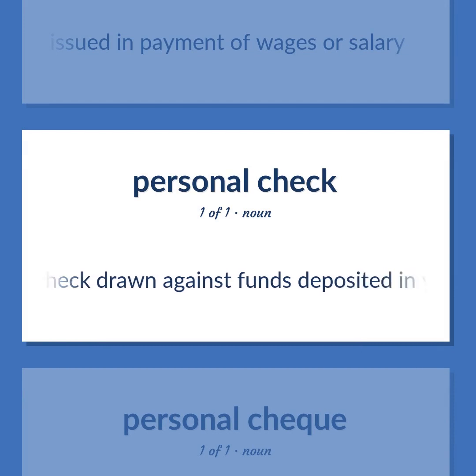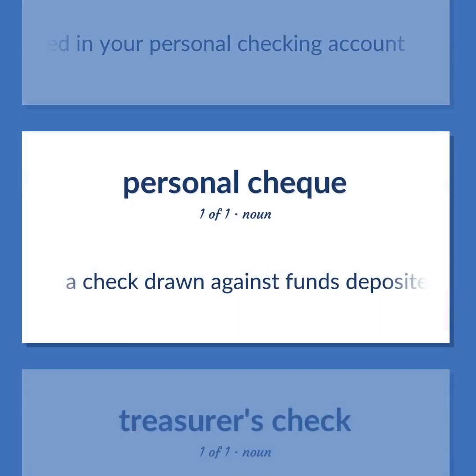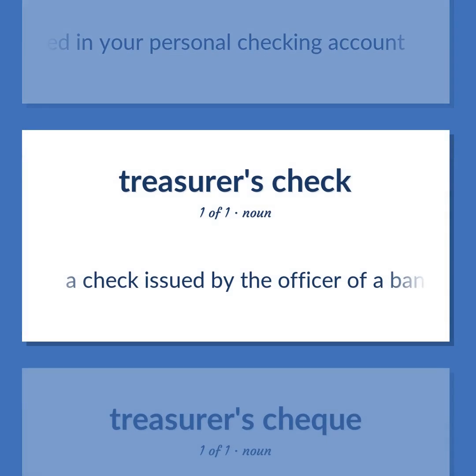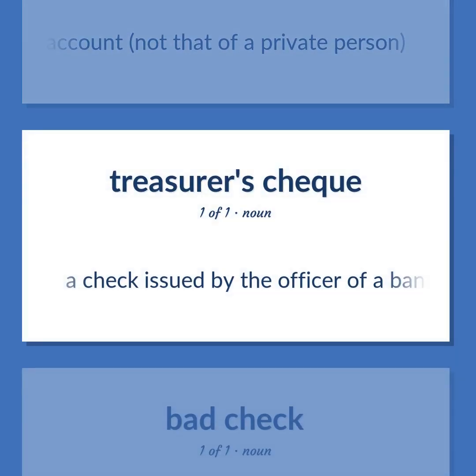A check drawn against funds deposited in your personal checking account. A check issued by the officer of a bank on the bank's own account, not that of a private person.